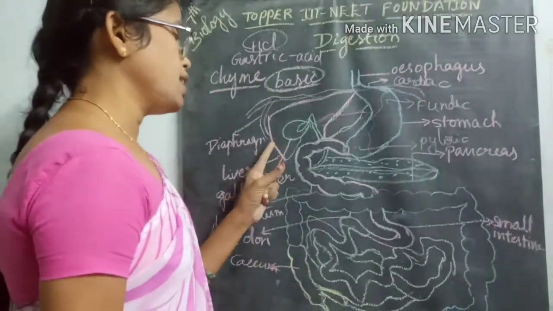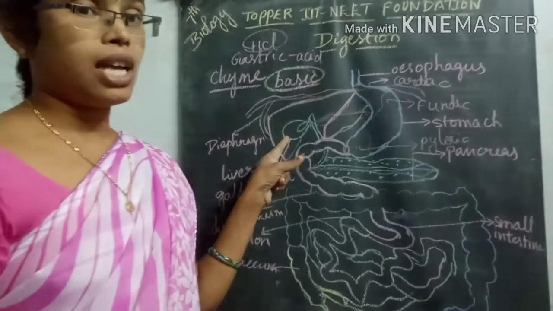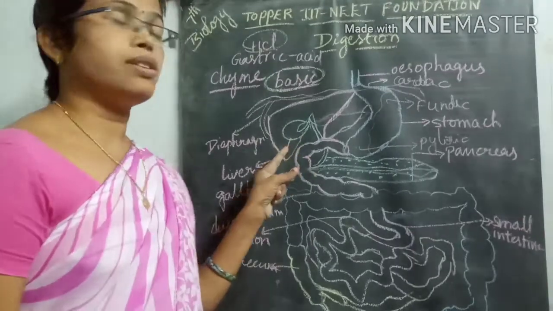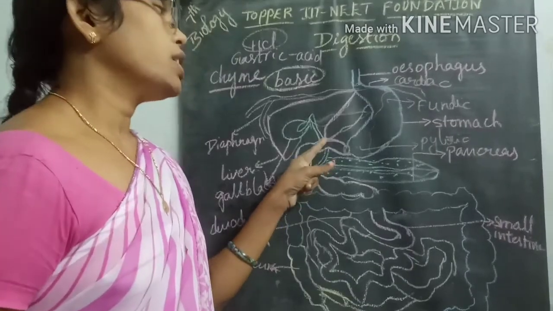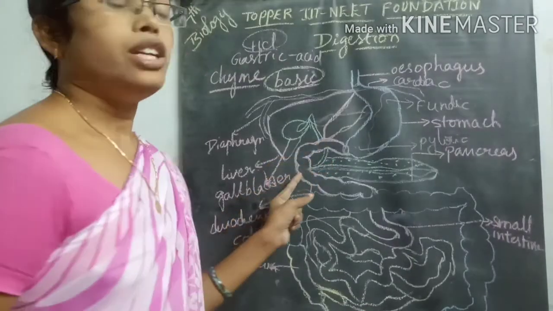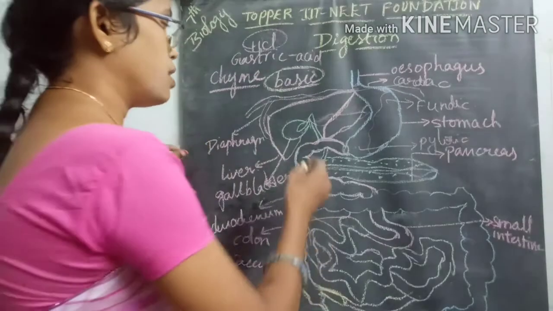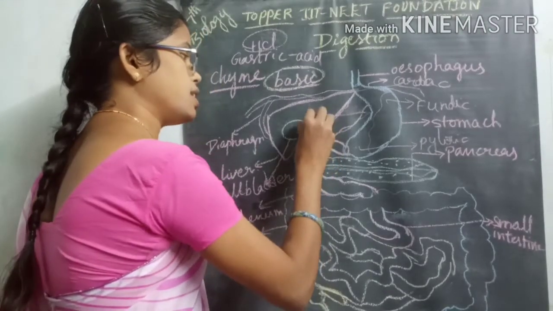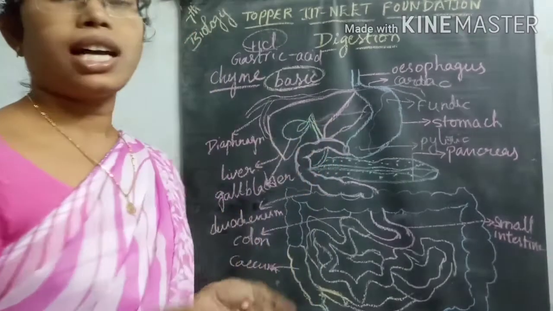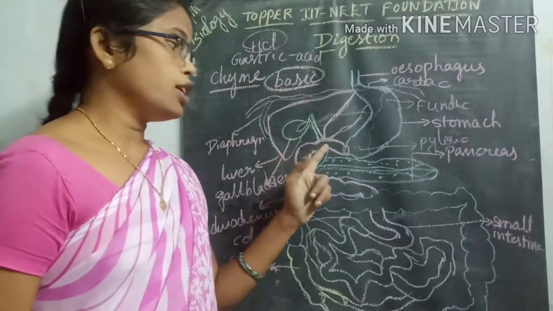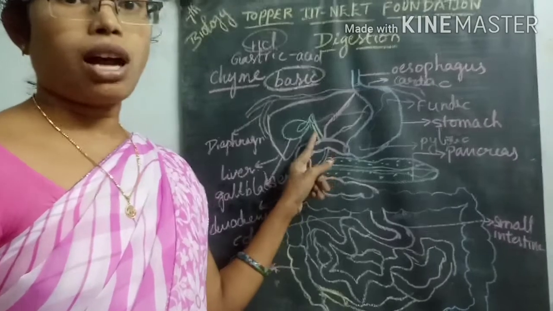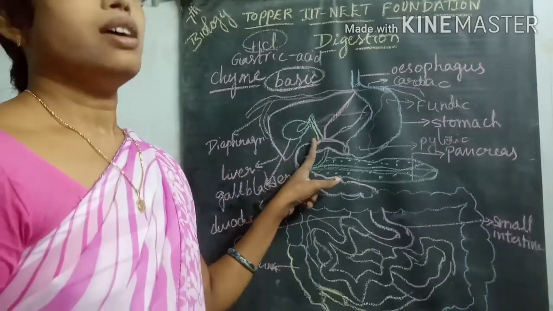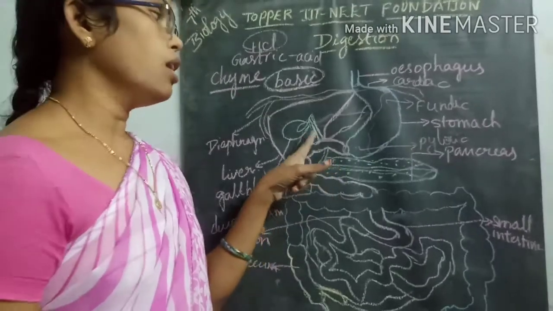This basic bile juice is also mixed with the food material released into the duodenum. The liver is connected to the duodenum through the common bile duct. Through the common bile duct region, the liver is connected to the duodenum.